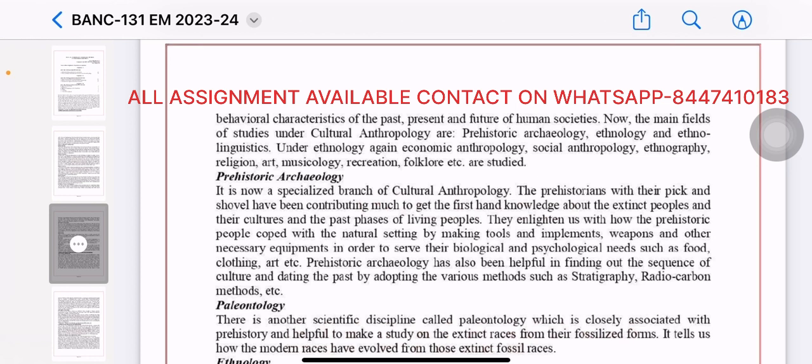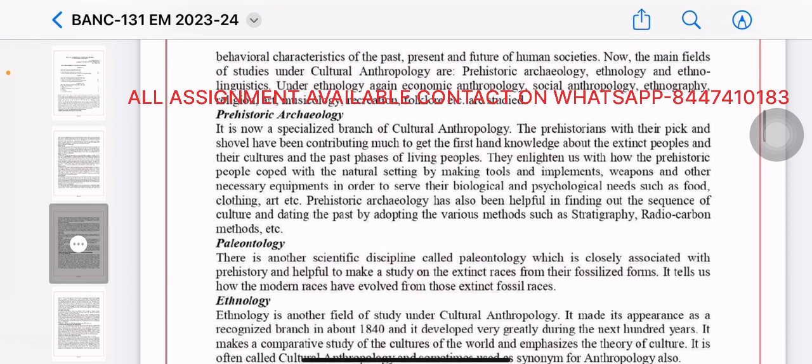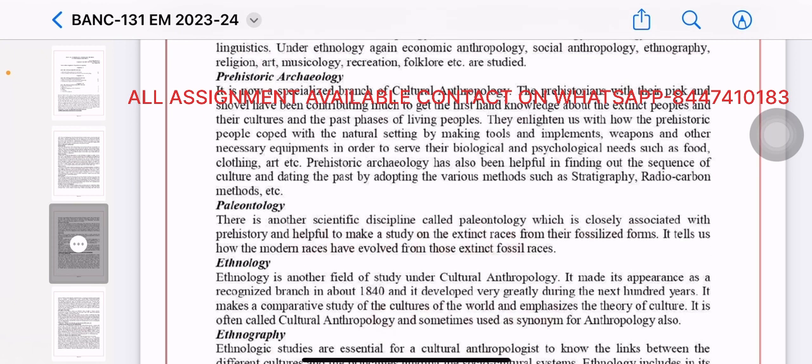Prehistoric anthropology has also been helpful in finding out the sequence of culture and dating the past by adopting various methods such as stratigraphy, radiocarbon methods, etc. Paleontology. There is another scientific discipline called paleontology, which is closely associated with prehistory and helpful to make a study on the extinct races from their fossilized forms. It tells us how the modern races have evolved from those extinct fossil races.